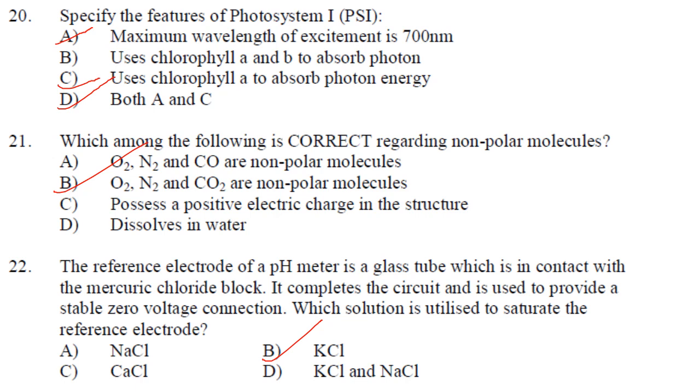The reference electrode of a pH meter is a glass tube which is in contact with the mercury chloride block. It completes the circuit and is used to provide a stable zero voltage connection. Which solution is utilized to saturate the reference electrode? It is KCl. Answer is B.